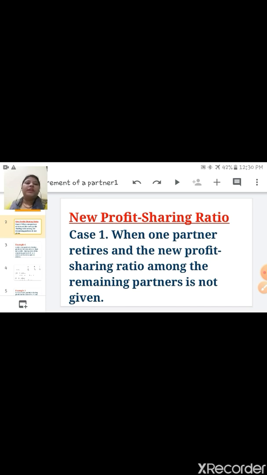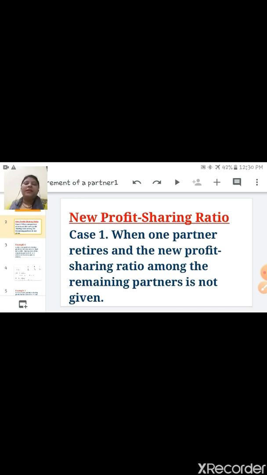New profit sharing ratio. When any partner retires from the firm, the profit sharing ratio will be changed. So in this you have to calculate the new profit sharing ratio. When a new partner comes into the business, you have to find out the new profit sharing ratio and sacrificing ratio.